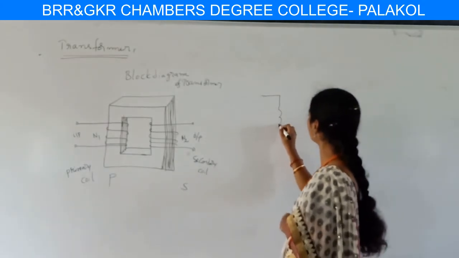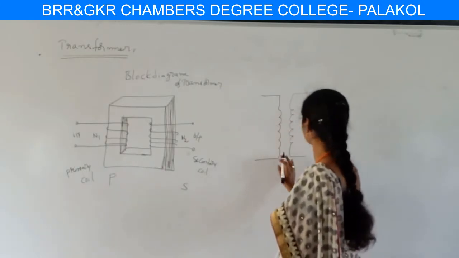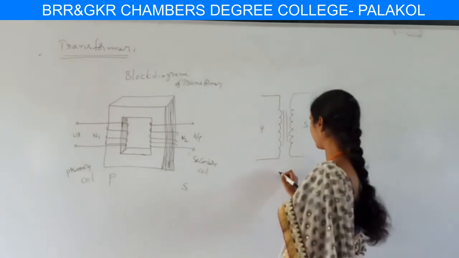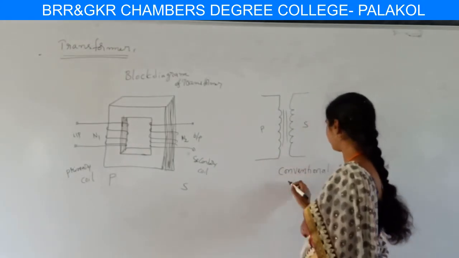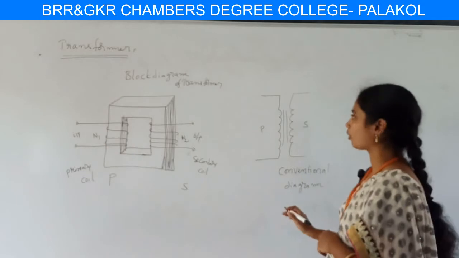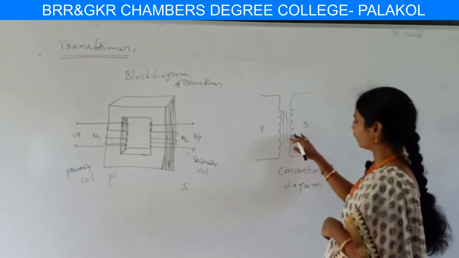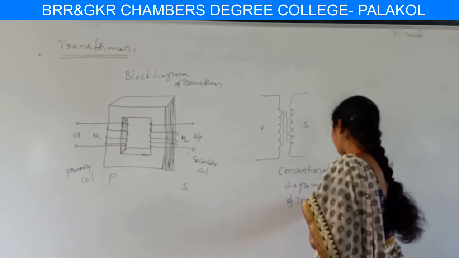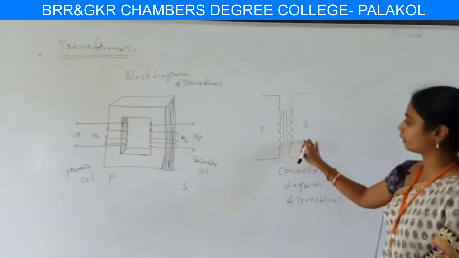When we observe this symbol, it indicates a transformer. In our experiments, when we see electronic circuits, the symbol drawn in this manner is the conventional diagram of a transformer. It means a transformer is present in the circuit.